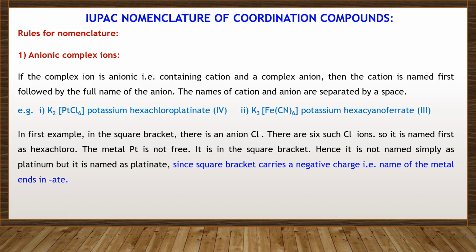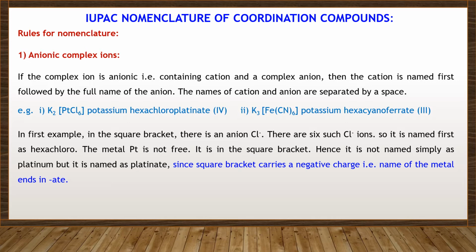In the first example, in the square bracket, there is an anion Cl minus. There are 6 such Cl minus ions present in the complex, so it is named first as hexachloro. The metal ion, that is platinum, is not free. So it is in the square bracket. Hence it is not named simply as platinum.